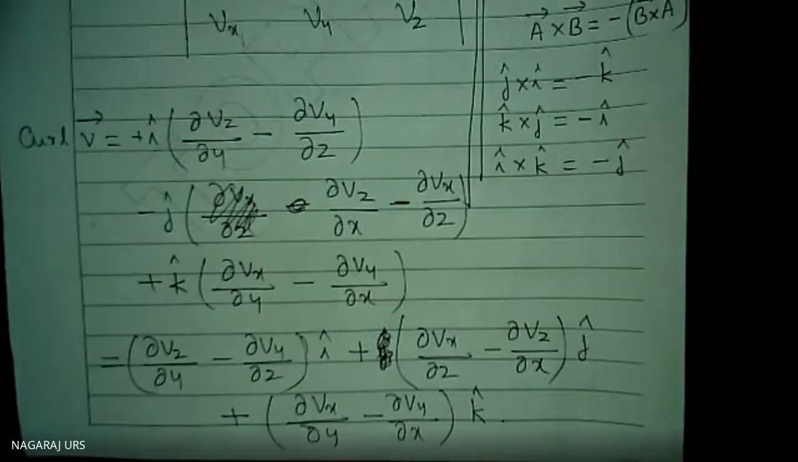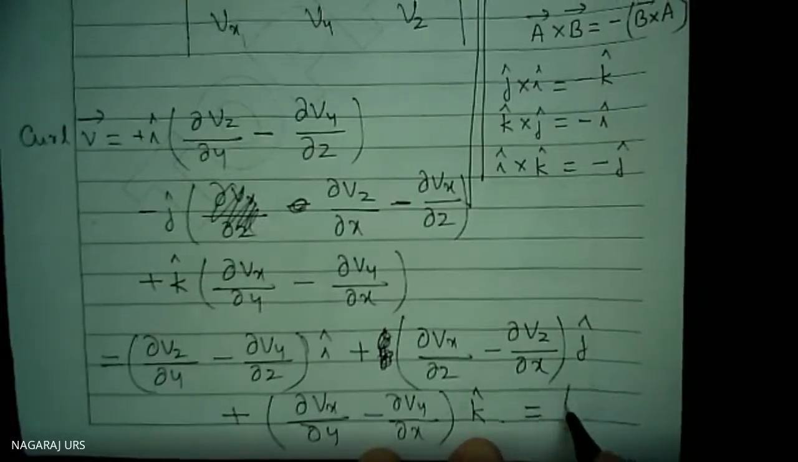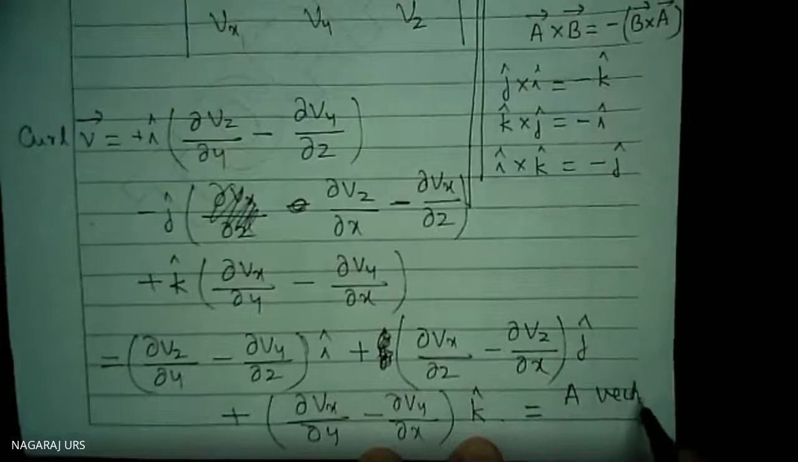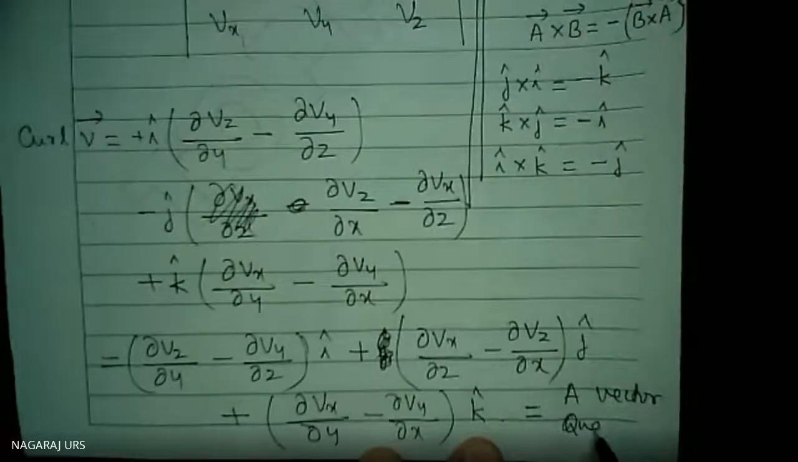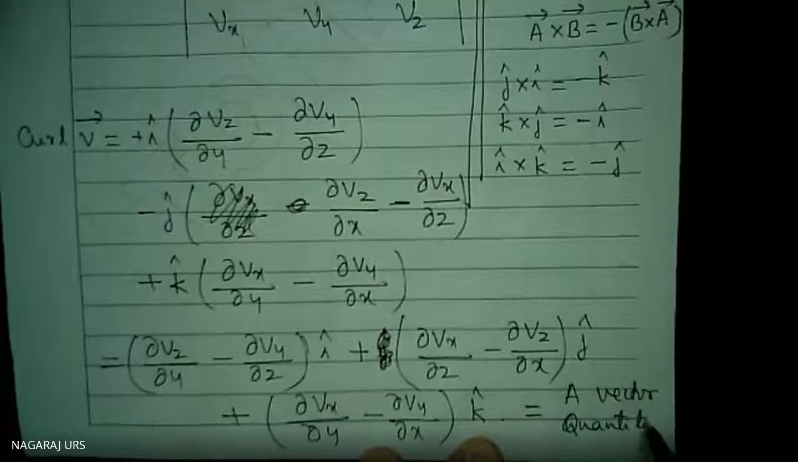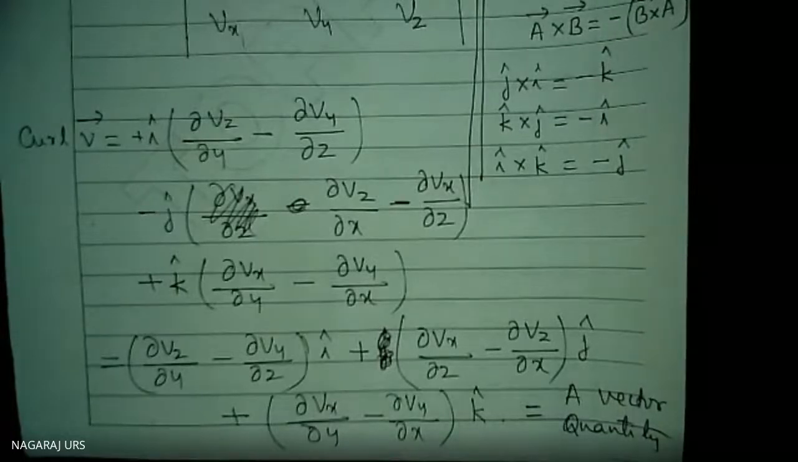This is curl. This is a vector quantity because i, j, k are present here. The product is a vector quantity. But if you take divergence, the product is a scalar quantity. Divergence. Okay. Have I understood about this?